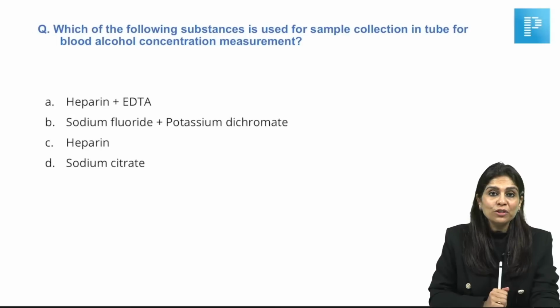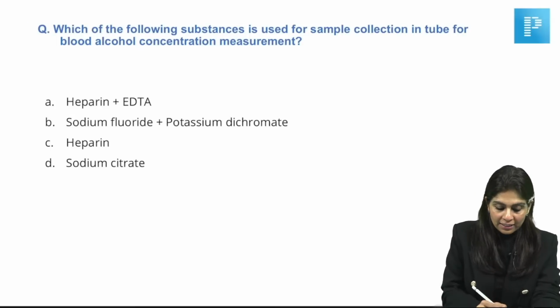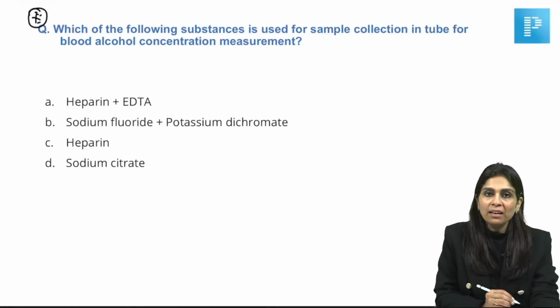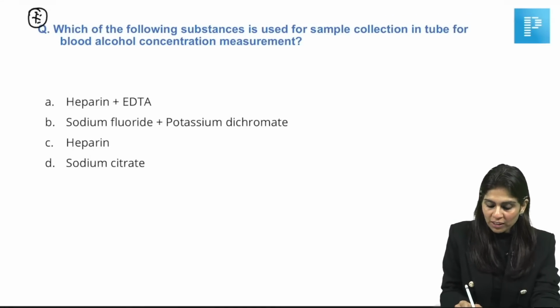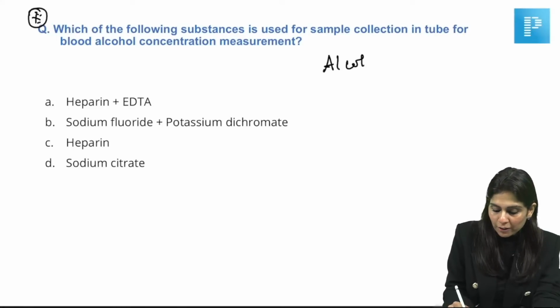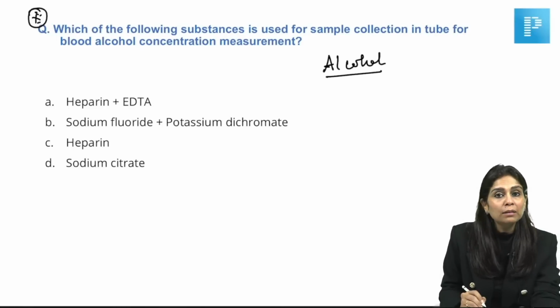Another MCQ on alcoholism, and this I would say is quite a complex MCQ. This has not been asked before. Which of the following substances is used for sample collection in a tube for blood alcohol concentration measurement? First, let me tell you what methods are used for alcohol measurement in the blood.